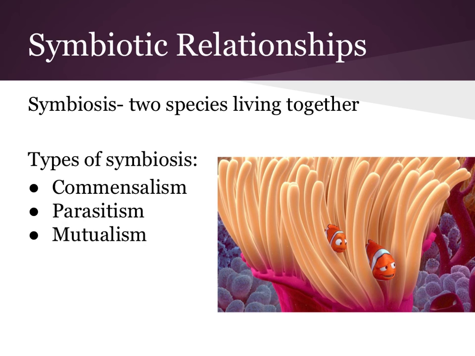We also have what are called symbiotic relationships. So symbiosis means 2 species live together, right? So however they interact, whether it's positive, negative, not really an effect, that's what we look at in symbiosis. There are 3 different types.